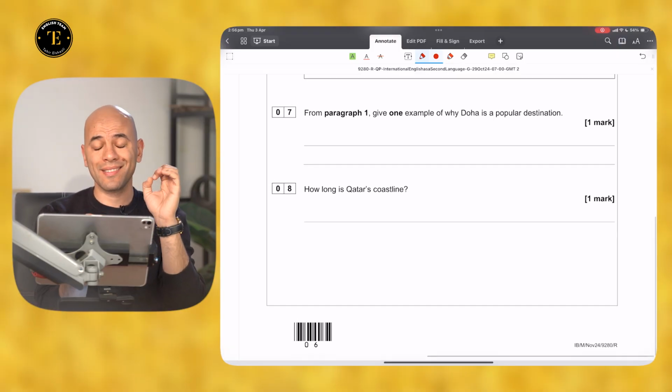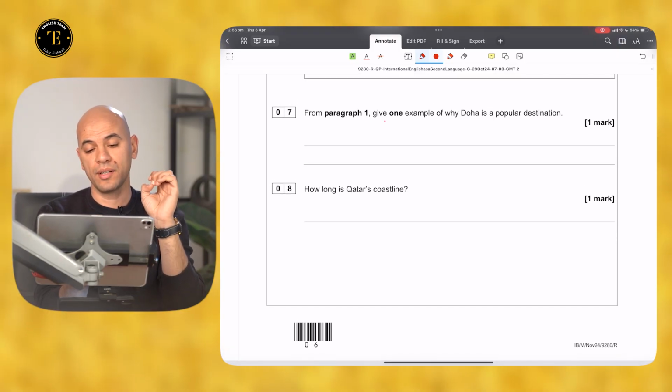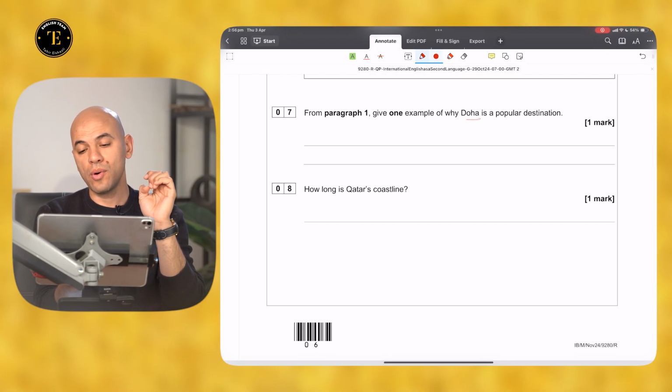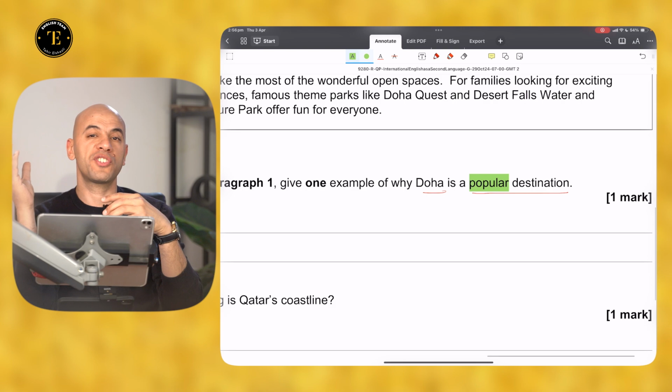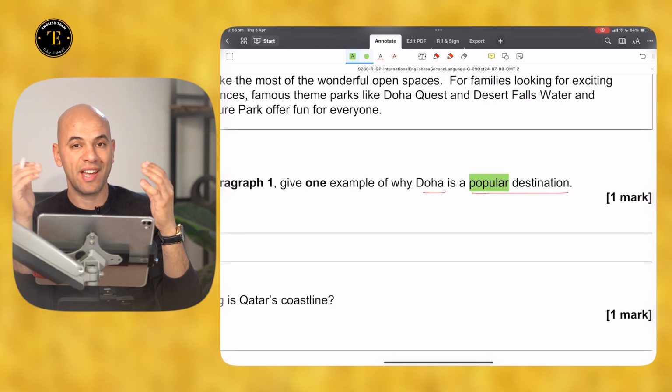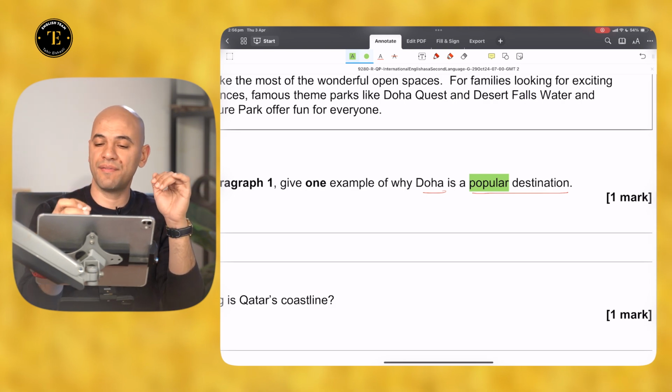Now, look at the first question. From paragraph 1, give one example of why Doha is a popular destination. Your skill of matching synonyms, vocabulary and their synonyms will be tested very well here.